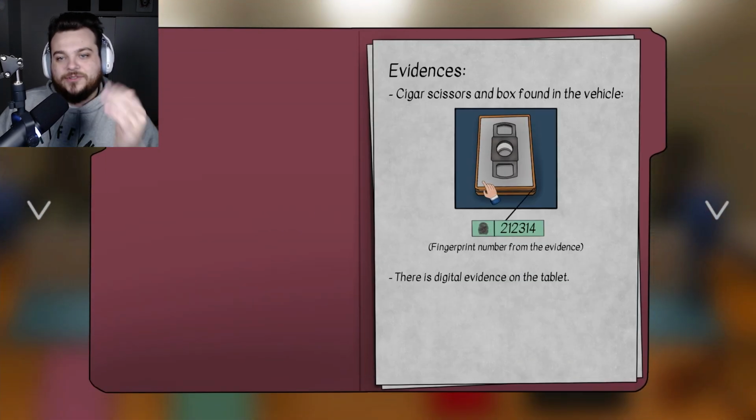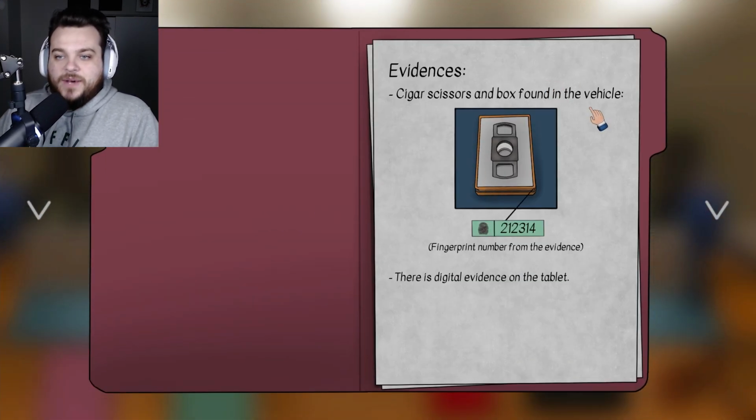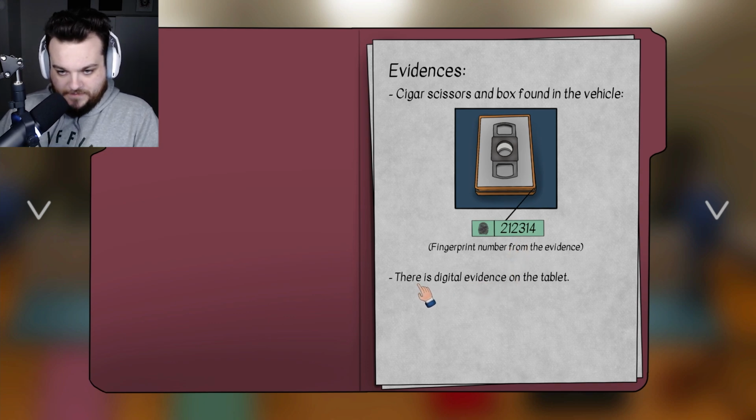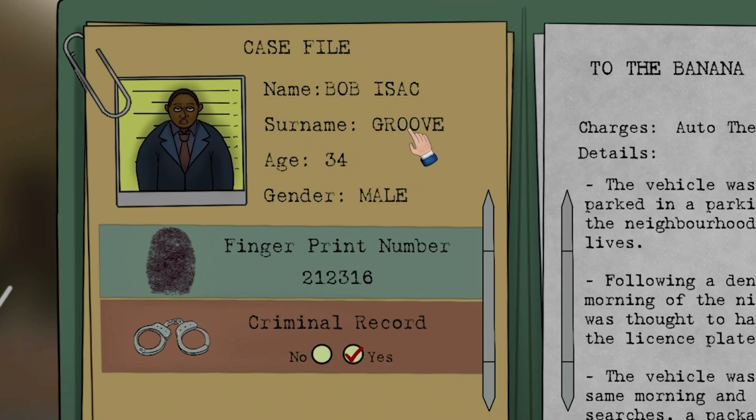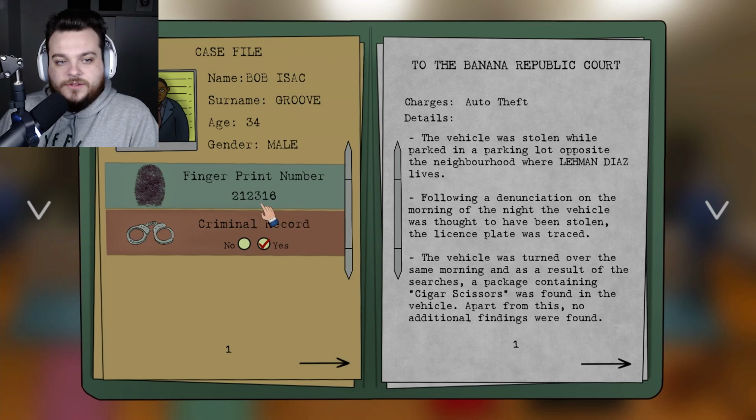Oh, okay, cool. Evidences: cigar, scissors, and a box found in the vehicle. Fingerprint number from the evidence. Okay. There is digital evidence on the tablet. 212314 is the evidence that they found. Bob Isaac Groove, excuse me. 212316 is his fingerprint number. He does have a criminal record.